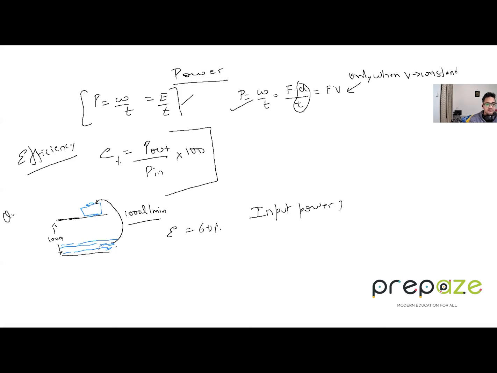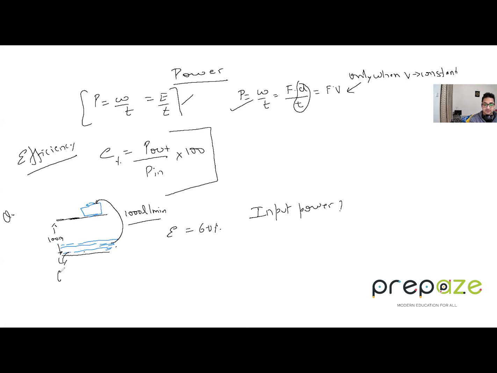Initially the water is at the bottom, so it has zero potential energy. When the water is taken above and put inside the overhead tank, its velocity is zero, and initially its velocity is also zero. So there is no change in velocity. Only the change in gravitational potential energy is happening.